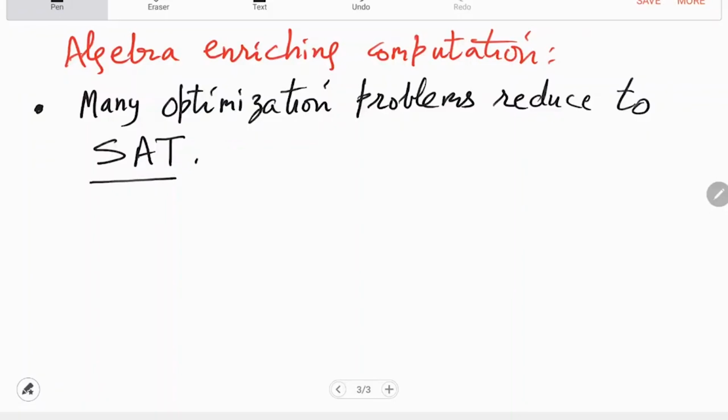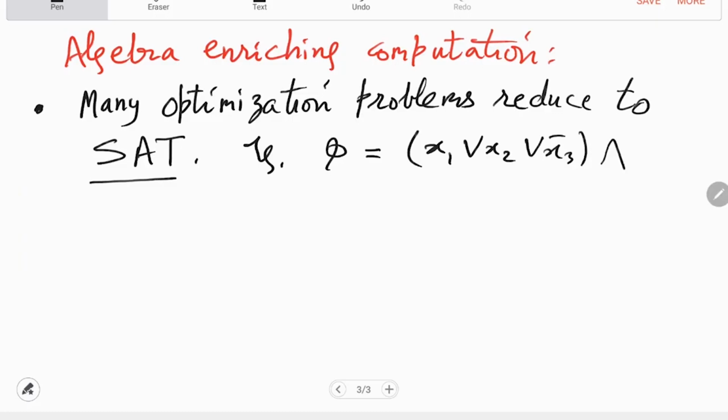You are given a formula like x1 or x2 or x3 bar, right? So this you can call a clause. It's a disjunction of three literals, and x3 bar is the NOT gate applied on x3, right? So one clause and another clause. So you then do conjunction, which is AND. So this is OR and NOT, and the second clause is maybe x2 bar or x3.